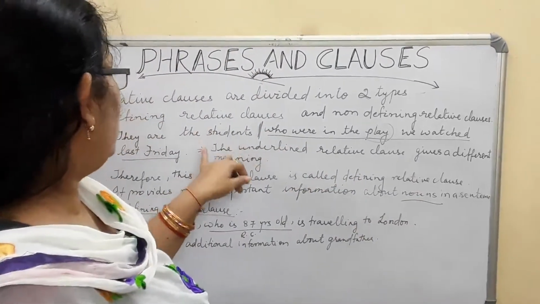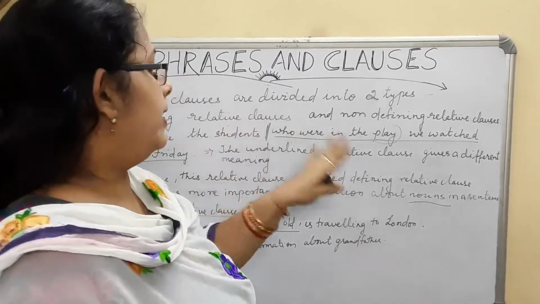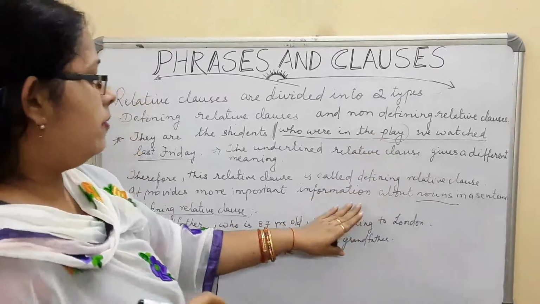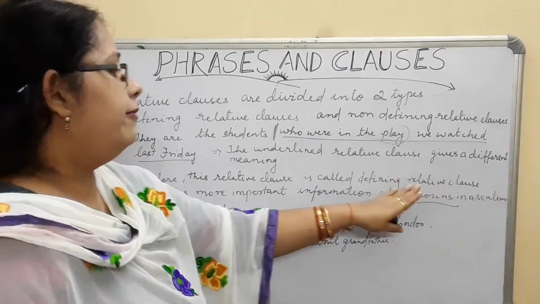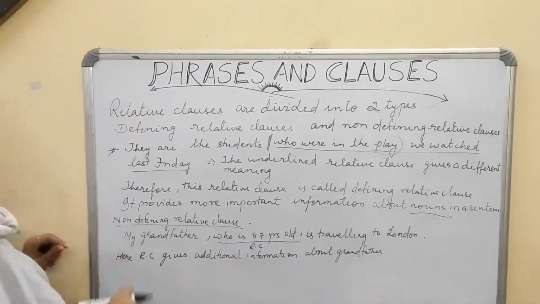Now about nouns, students. About the students. Who were the students? The students were in the play that we watched last Friday. Since it is providing you more important information about the noun, it is known as the defining relative clause. Next is the non-defining relative clause.